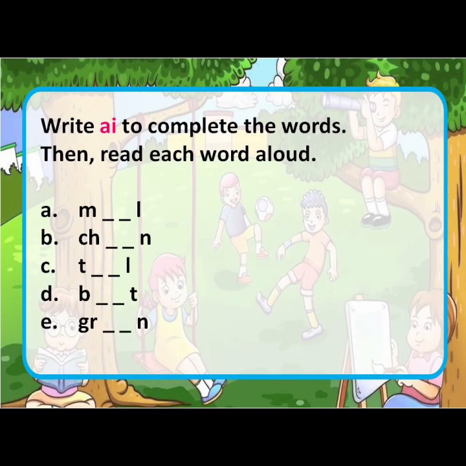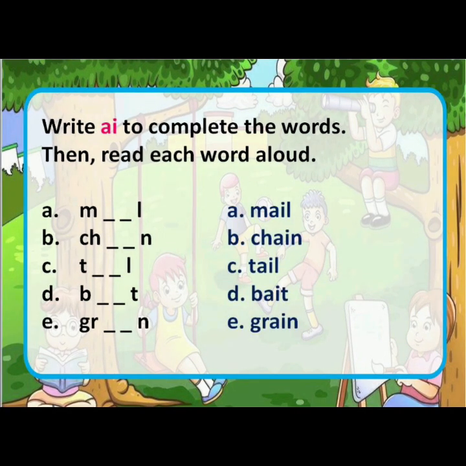Write AI to complete the words, then read each word aloud. Again, there are a few words given and we have to put AI to make it a new word. First, M-A-I-L, mail. Next, chain. C-H-A-I-N, chain. Next, tail. T-A-I-L, tail. Then, bait. B-A-I-T, bait. And last, grain. G-R-A-I-N, grain.